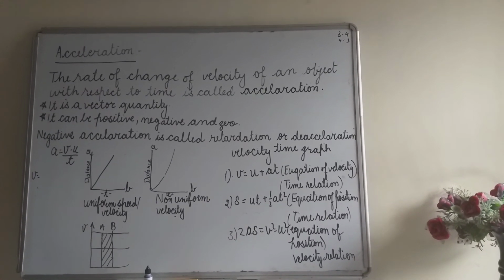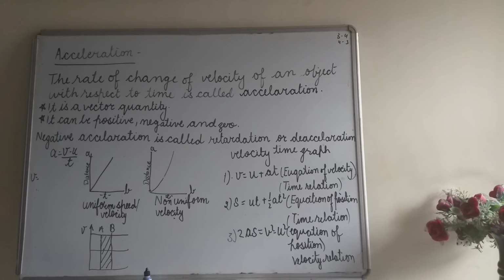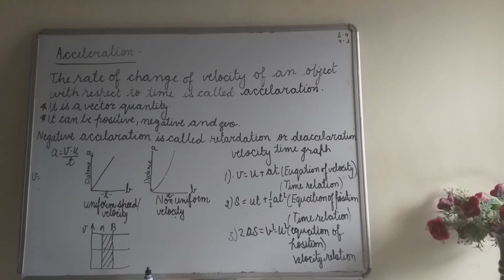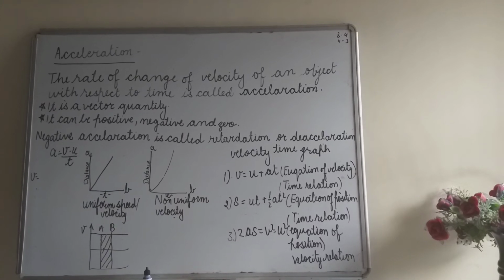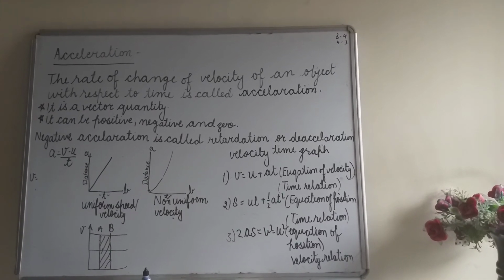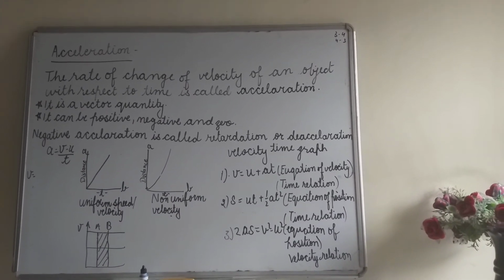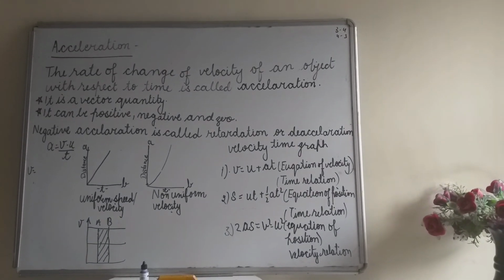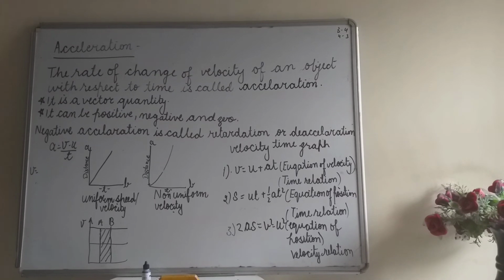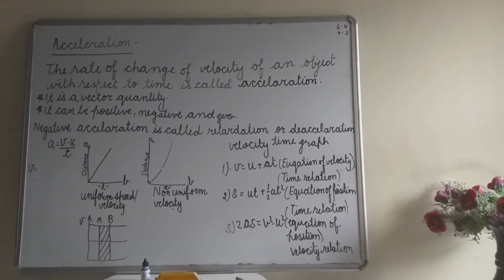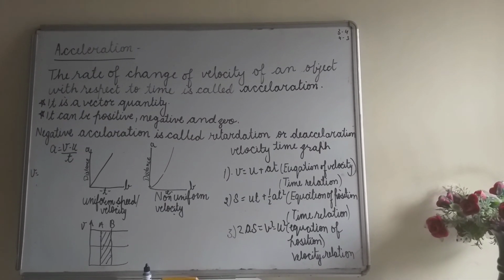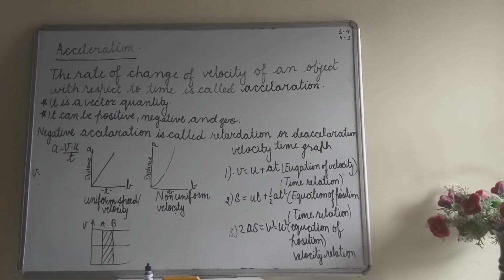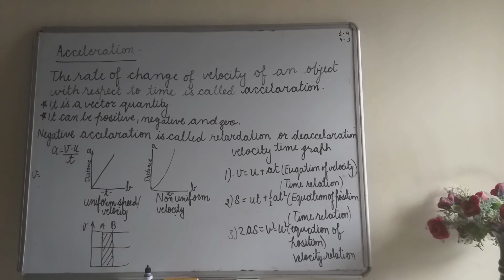And acceleration can be positive, negative and 0. I have told you how acceleration can be positive, negative and 0. And acceleration is a vector quantity. Vector, you know, means magnitude and direction both. And how can it be positive? If the value of the final velocity is more than the initial velocity.